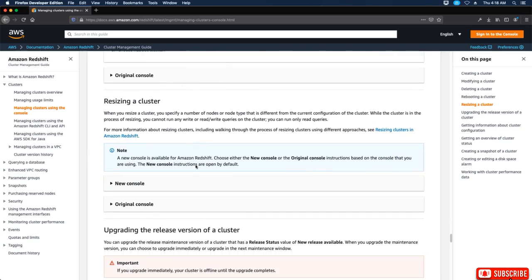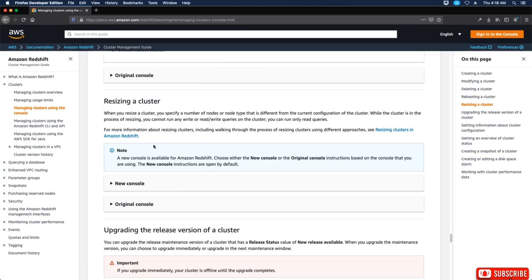Okay. Resizing a cluster. When you resize a cluster, you specify a number of nodes or node type that is different from the current configuration of the cluster. While the cluster is in the process of resizing, you cannot run any write or read-write queries on the cluster. You can run only read queries. For more information about resizing, including walking through the process of resizing clusters using different approaches, see resizing clusters in Amazon Redshift.